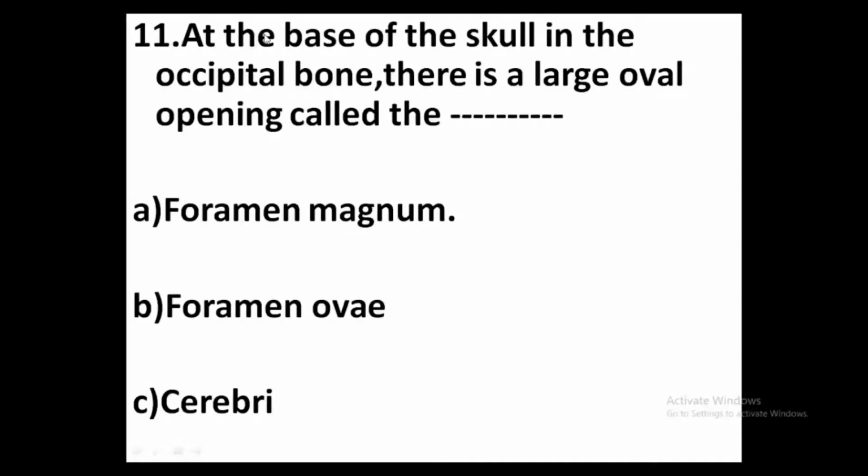11th one, at the base of the skull in the occipital bone there is a large oval opening called the dash. Option A, foramen magnum. Option B, foramen ovale. Option C, cerebri. Answer, option A, foramen magnum. Foramen magnum is a large oval foramen longest front to back and it is wider behind than in front where it is encroached upon by the occipital condyles.